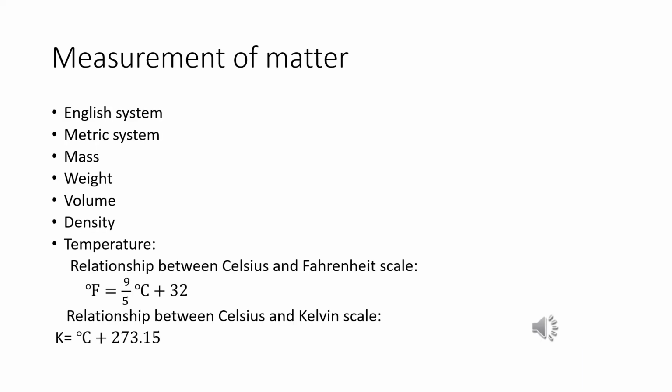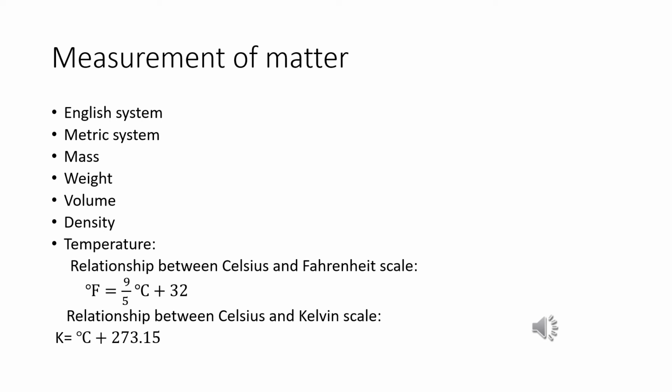See, measurement of matter. How can matter be measured? There are two types of systems of measurement: the English system and the metric system. The International System of Units, that is SI units, in French Les Systèmes Internationaux d'Unités. The term SI was established by the 11th General Conference on Weights and Measures, that is CGPM, from Conférence Générale des Poids et Mesures. The SI system has 7 basic units.